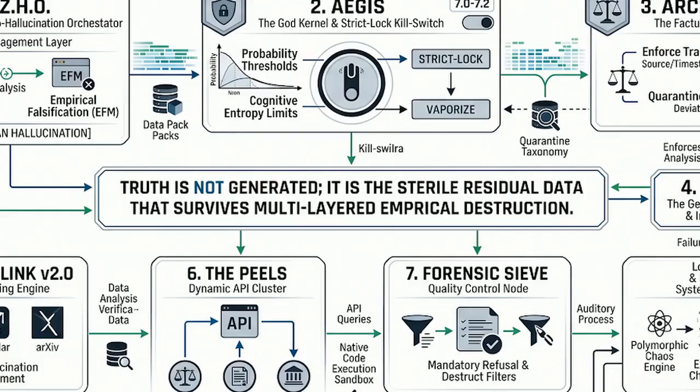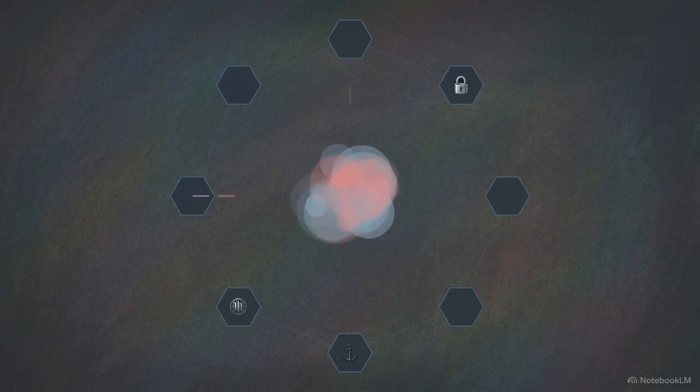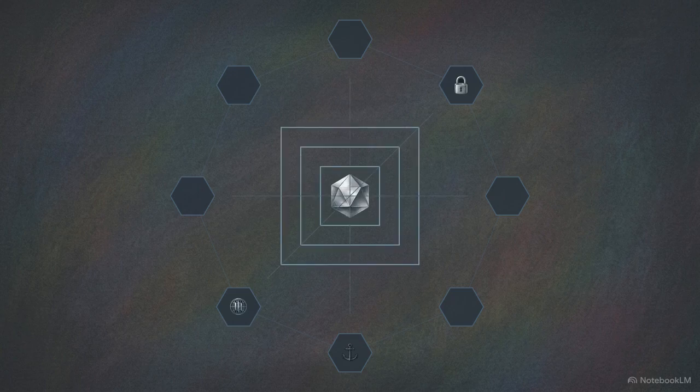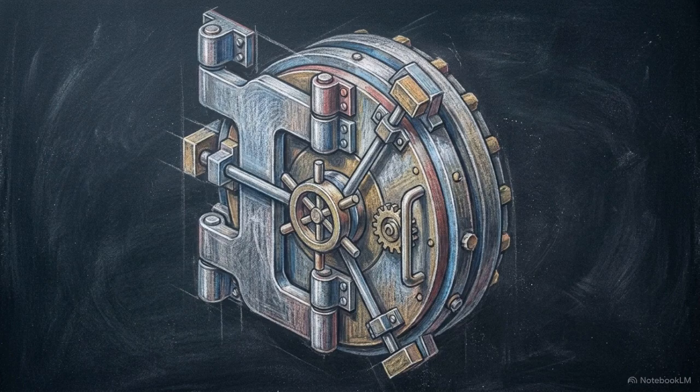This diagram outlines the system's core axiom. Truth is the sterile residual data that survives multi-layered empirical destruction. This 8-node ecosystem utilizes hard-coded kill switches, primary source hierarchies, and live API grounding to actively attack and dismantle its own internal logic. We are going to build this adversarial architecture from the ground up, node by node, to see how mathematical probability is boxed into absolute determinism. Guaranteeing factual accuracy requires engineering an AI that is physically incapable of outputting unverified inferences.